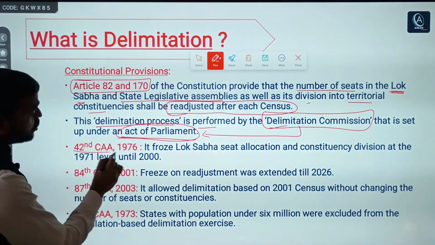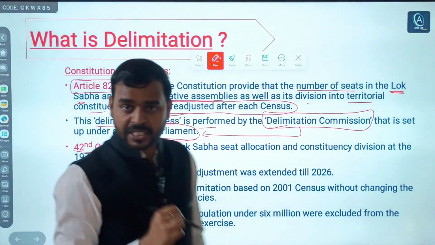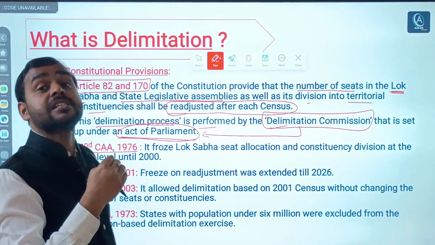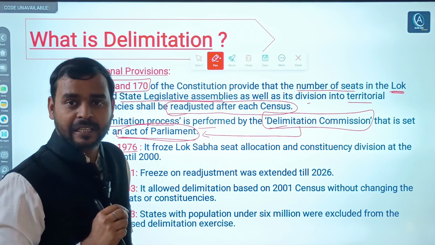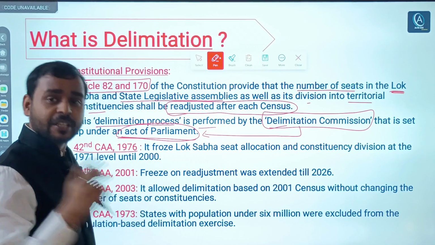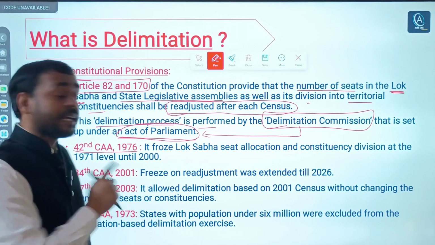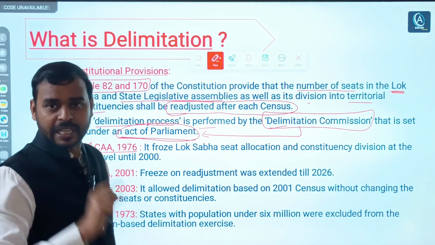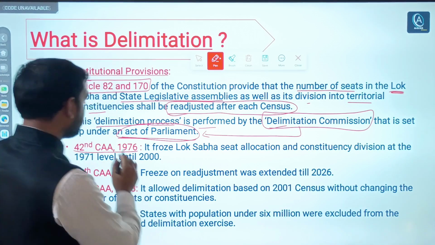The 42nd Constitutional Amendment Act 1976, you would know that this amendment is also called the mini constitution, right? Why is it called the mini constitution? You can answer in the comment box. Why is the 42nd Constitutional Amendment Act 1976 called the mini constitution? Answer in the comment box, right?